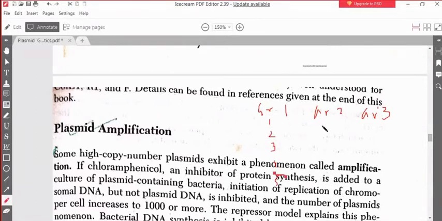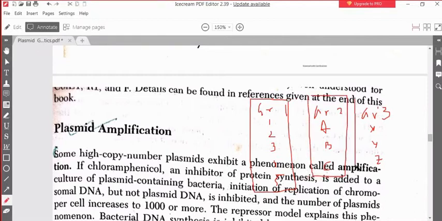Group 2 contains 3 plasmids, say A, B, C, and group 3 contains 2 or 3 plasmids, say X, Y, Z. So this is the first incompatible group, this is another incompatible group, and this is the third incompatible group.